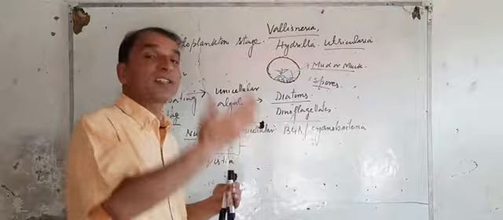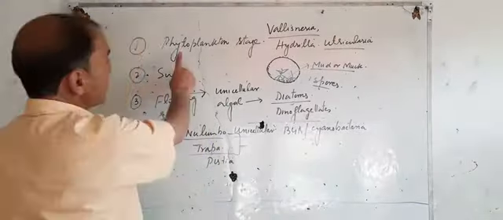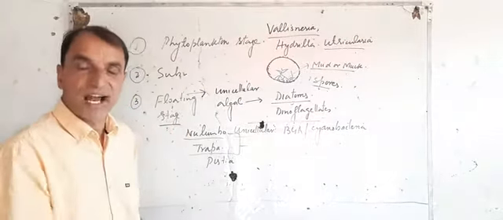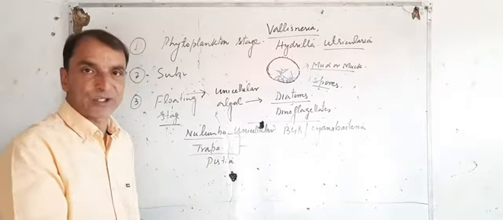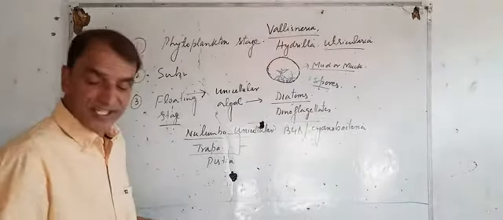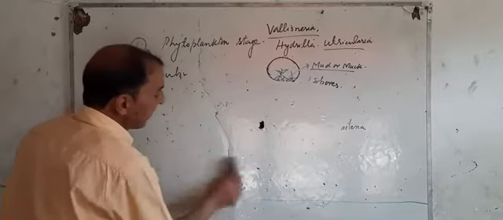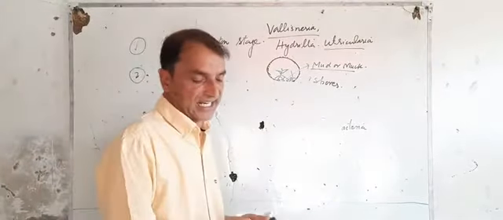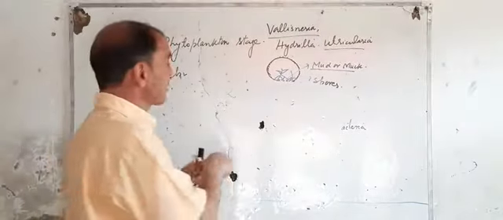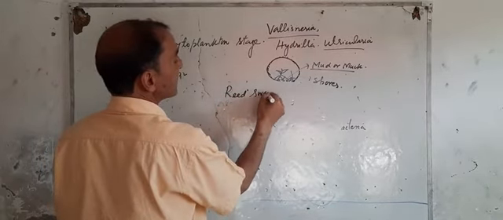Its depth decreases even more. Then comes the fourth stage. First stage we talked of was the phytoplankton stage. Then we talked of the submerged stage, plants which were submerged but having roots. Then we talked of the floating stage, right? Now the fourth stage is the reed swamp stage. Fourth stage is the reed swamp stage.